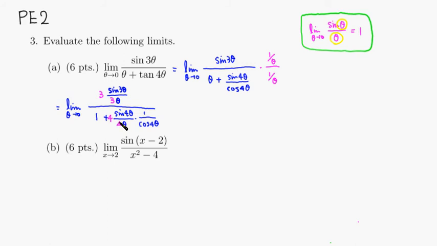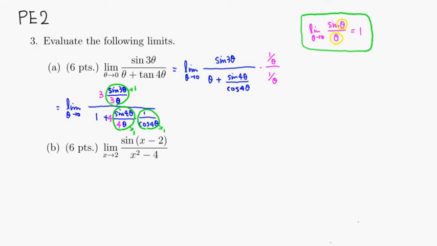Then you can see that since theta is approaching 0, this guy approaches 1, and the same thing, this guy approaches 1, and this one is actually not a problem. Cosine of 0 is 1, so 1 over 1, so this also approaches 1.